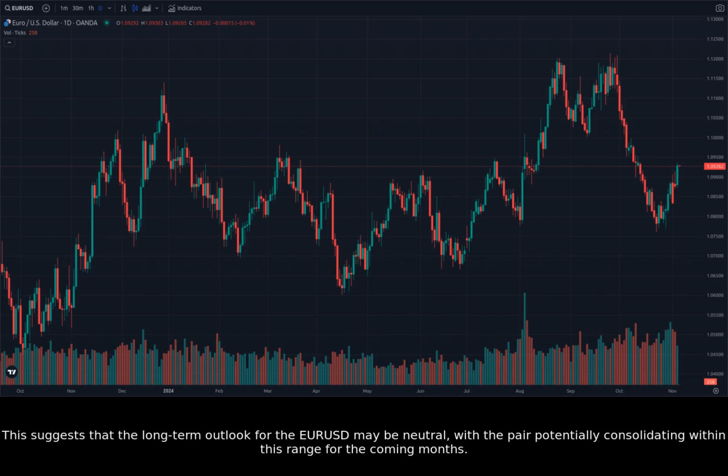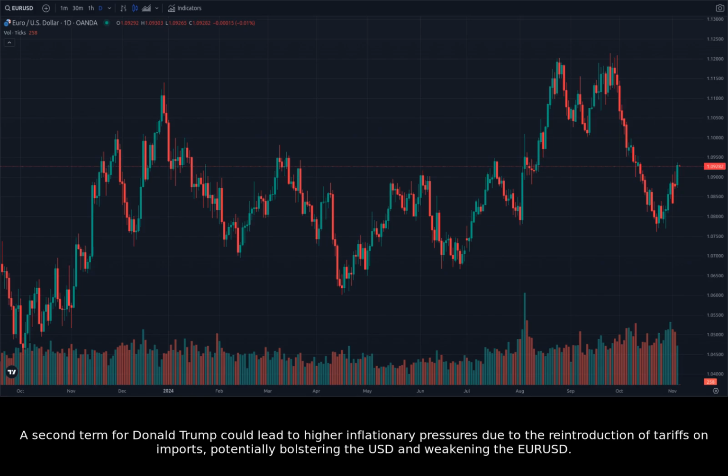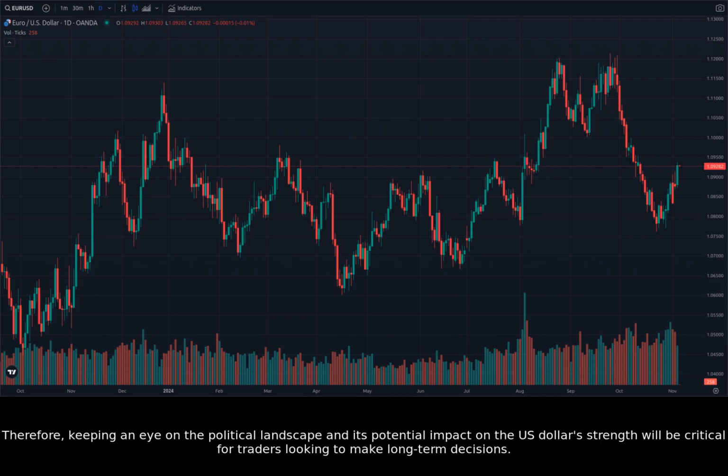However, the U.S. election outcome could significantly influence the EURUSD's long-term trajectory. A second term for Donald Trump could lead to higher inflationary pressures due to the reintroduction of tariffs on imports, potentially bolstering the USD and weakening the EURUSD. On the other hand, a Harris victory could lead to a weakening of the USD and a strengthening of the EURUSD, especially if she implements policies that promote global trade and cooperation. Therefore, keeping an eye on the political landscape and its potential impact on the US dollar's strength will be critical for traders looking to make long-term decisions.